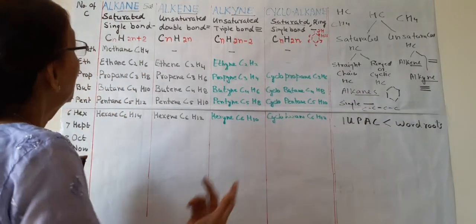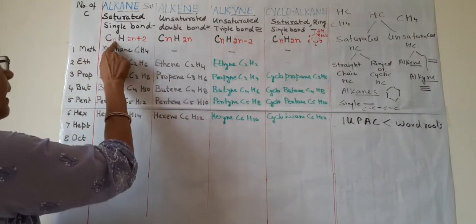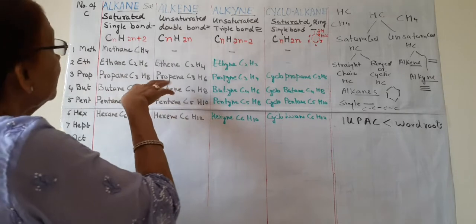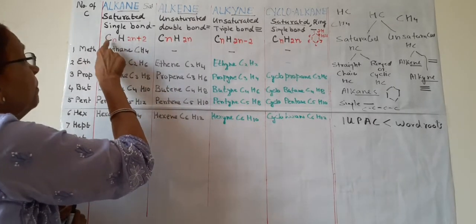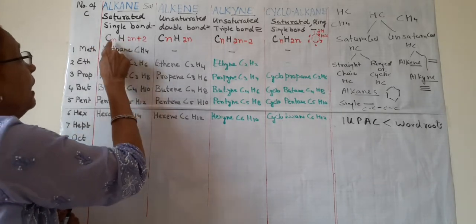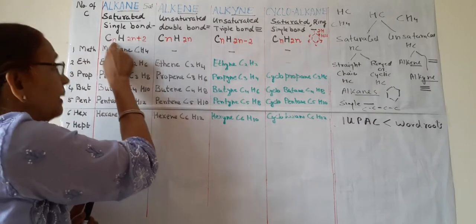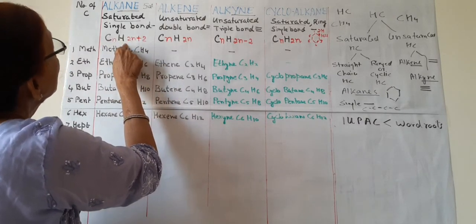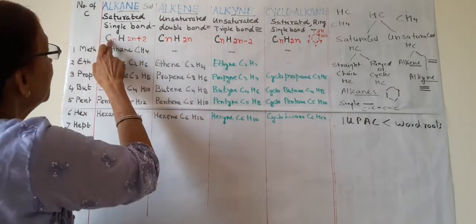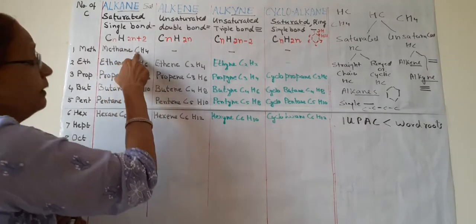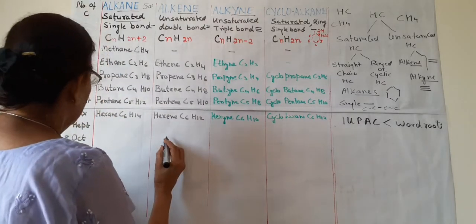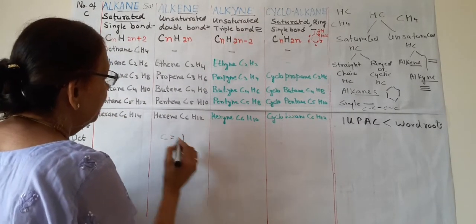What is this CnH2n+2? Very simple. N means the number of carbon atoms. I will take the example later on. So carbon is written here, hydrogen is written here. If the number of carbon atoms is n, then the number of hydrogen atoms should be 2n+2. Suppose in methane the number of carbon atoms is 1.